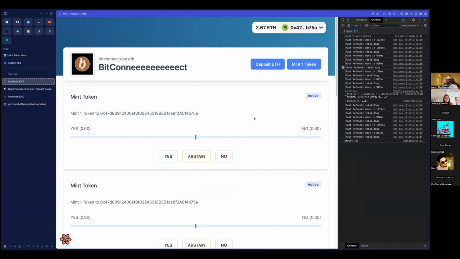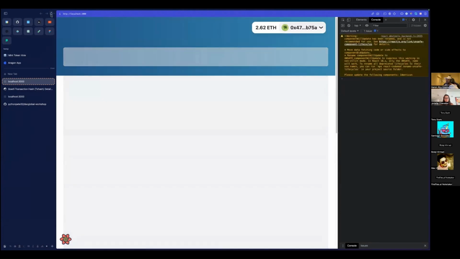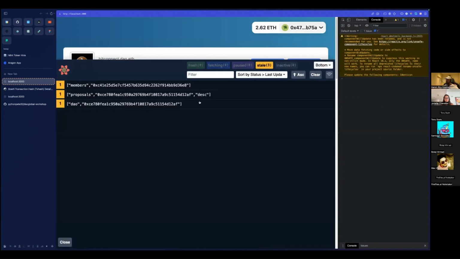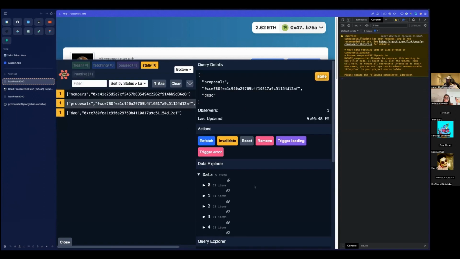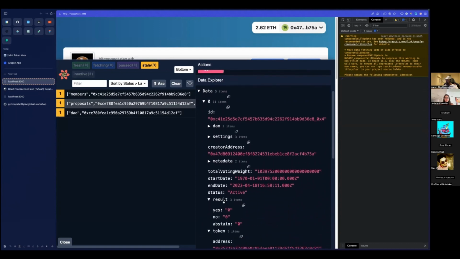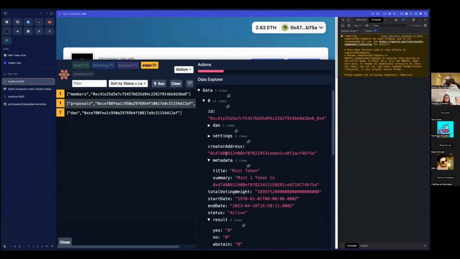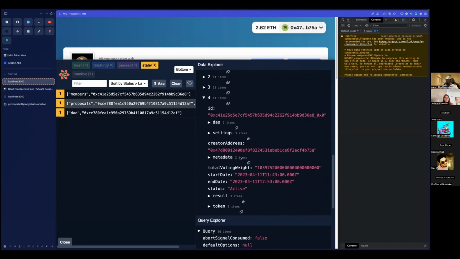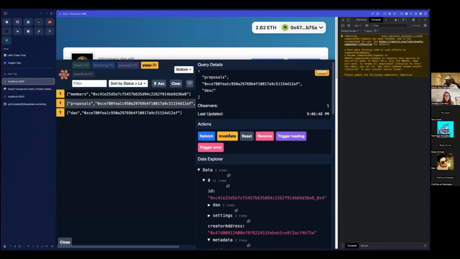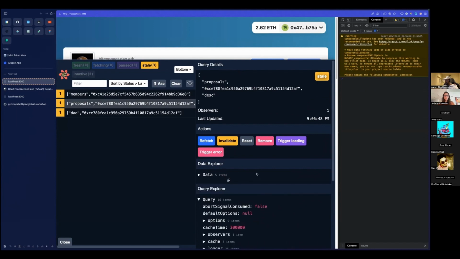And in a second, that should have invalidated this here, and we should get that new vote up here. I'm not sure why that's not working, but let's just refresh the page and see what it's doing. Okay, let's look in the DevTools. What is the latest proposal? Okay, so at the bottom. Can't actually find it here, but there you go.